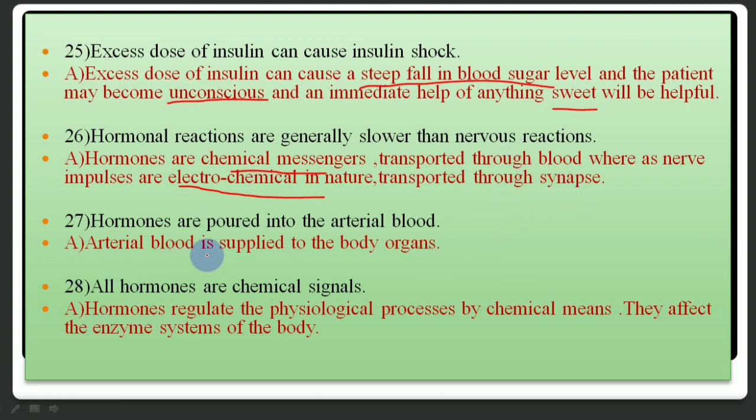Hormones are poured into the arterial blood. Arterial blood is always supplied to the body organs and body organs require the hormones, that's why hormones are to be poured into the arterial blood.